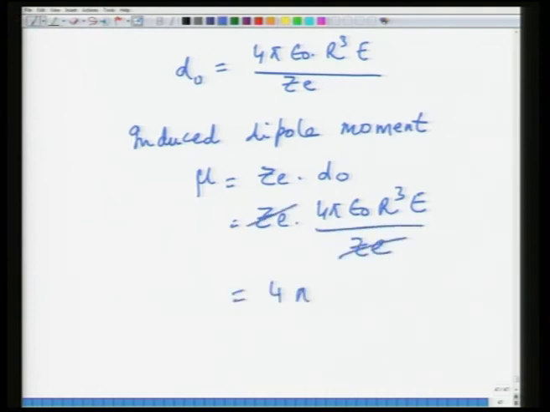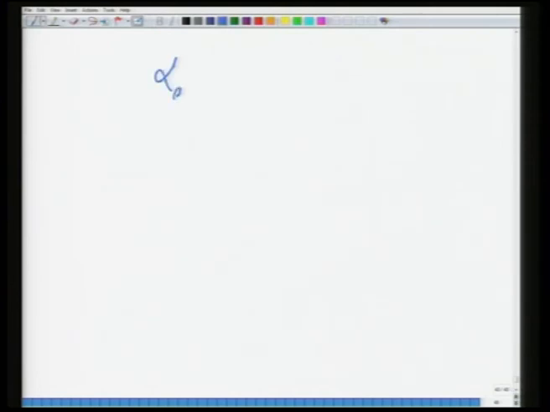So, what you get is 4 pi epsilon naught R cube E, and you know that mu is equal to alpha E. So, this is alpha electronic. So, what it gives you is that alpha electronic becomes 4 pi epsilon naught R cube,